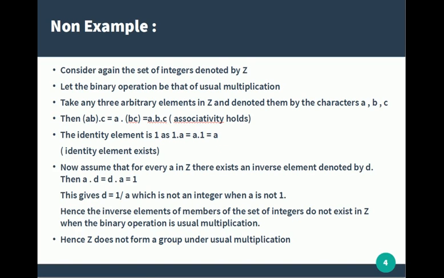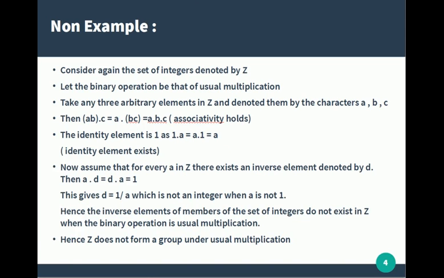Consider again the set of integers denoted by Z. Now let the binary operation be that of usual multiplication. Take any three arbitrary elements in Z and denote them by the characters A, B and C. Then the associativity law holds as described in the fourth bullet point. The identity element is 1, as 1 times A is equal to A times 1 is equal to A for any element A in Z.